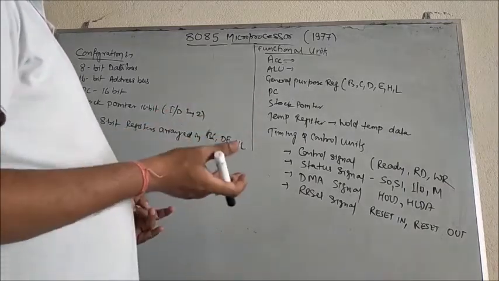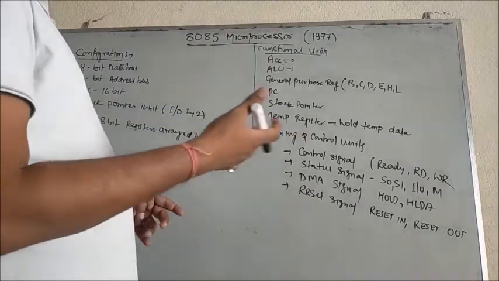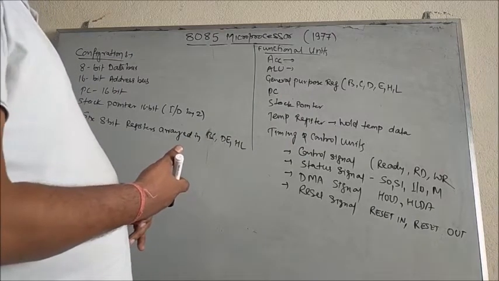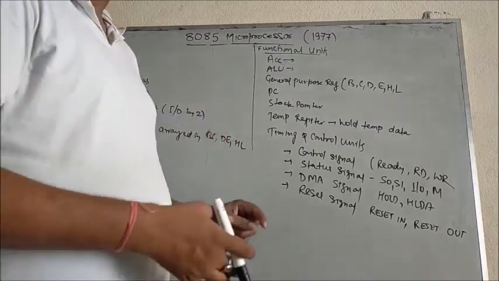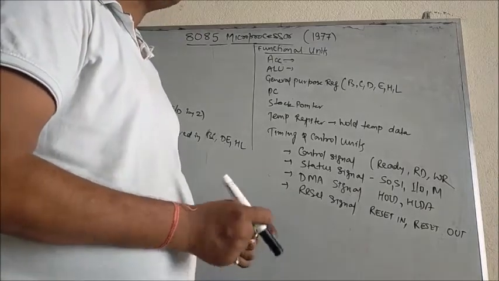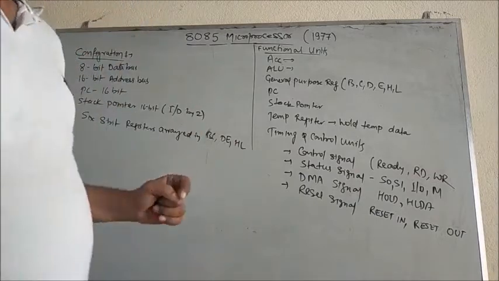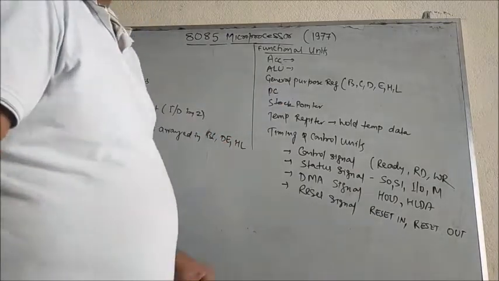Whenever you have to deal with a conditional statement, the logical unit plays an important role in performing the logical operation. That is why the ALU is sometimes described as a combination of the AU and LU, that is, the arithmetic unit and the logical unit. Okay, fine. Next is the general purpose register.